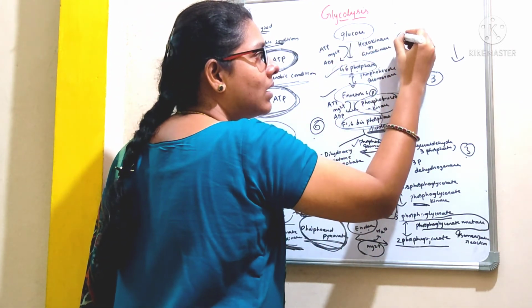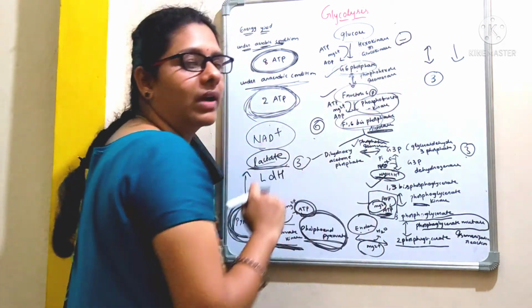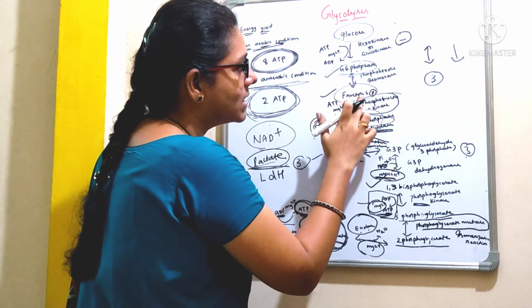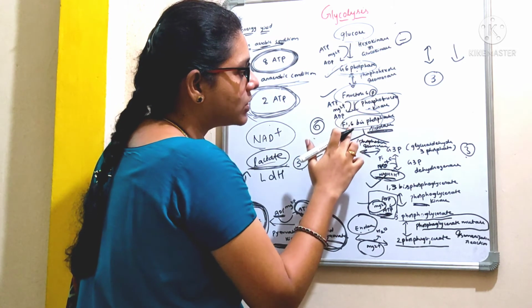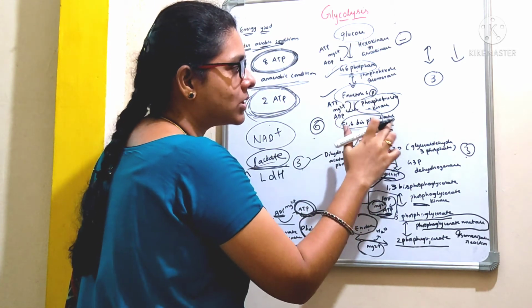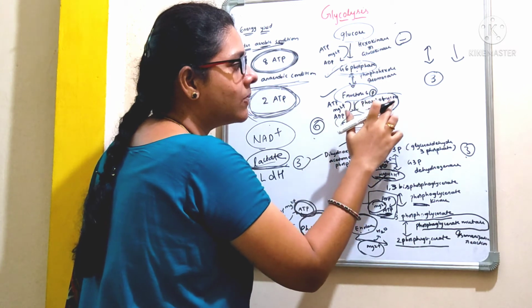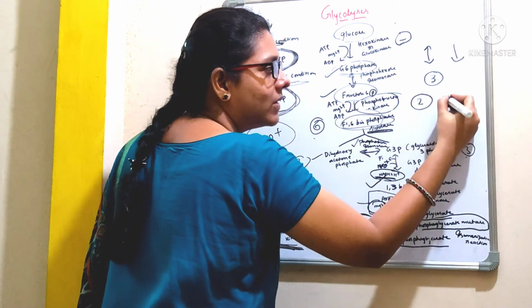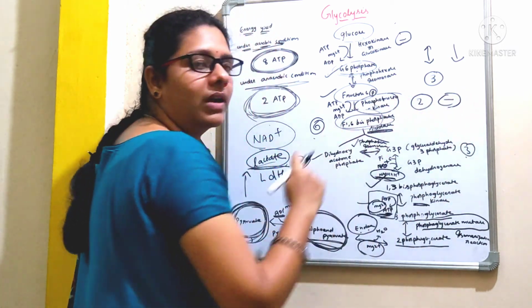So it is one of the regulatory steps of glycolysis. Whereas the other irreversible reaction is the conversion of fructose 6-phosphate to fructose 1,6-bisphosphate by the action of the enzyme phosphofructokinase. It is again a second regulatory step of glycolysis.